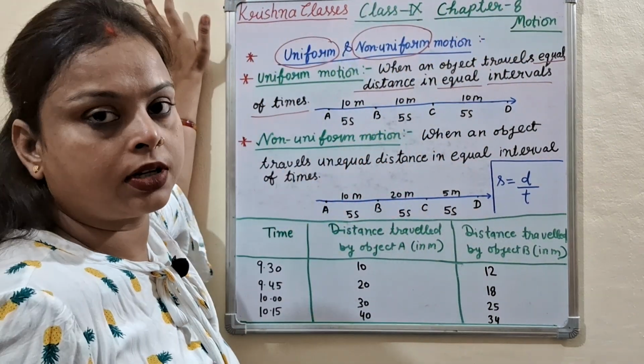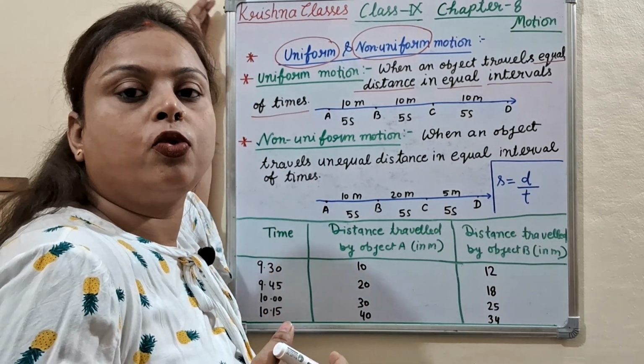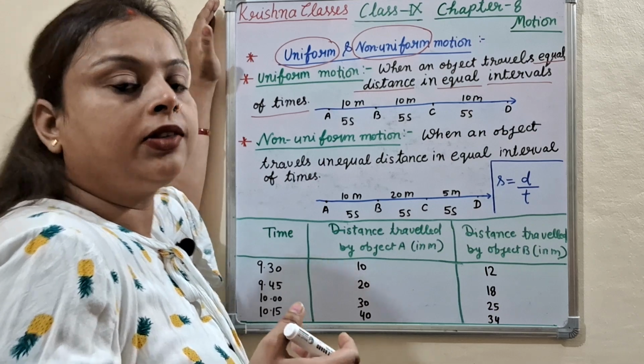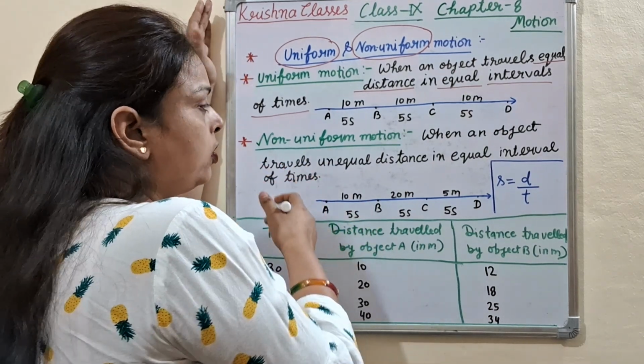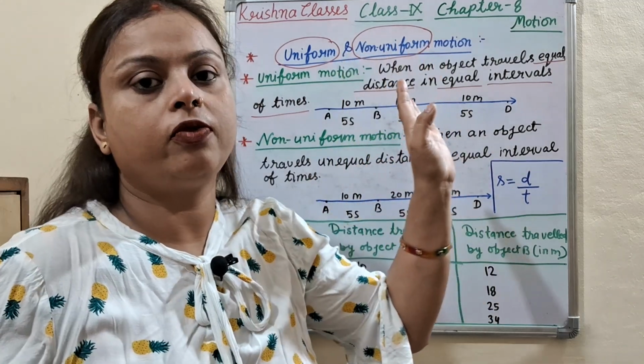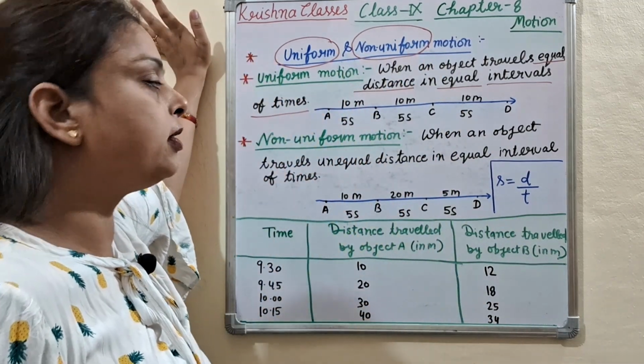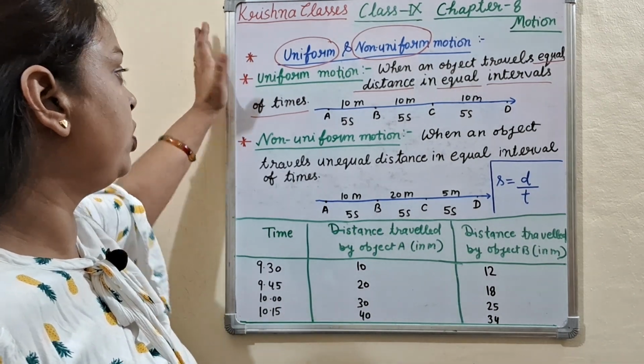Chapter 8, Motion. What is motion? For the knowledge of motion and more topics, you can watch my previous video. Today our topic is uniform and non-uniform motion. What is non-uniform and uniform motion? We will see here. First is uniform motion.